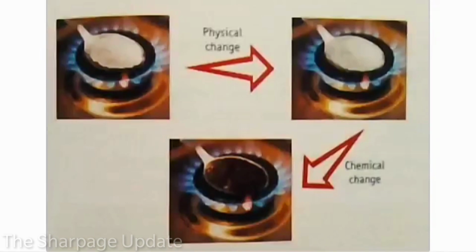Now, let's take an example of chemical change. If you heat sugar more and more, it burns and gets converted into a black substance. The black substance does not have the properties of sugar. Such a change is called a chemical change.